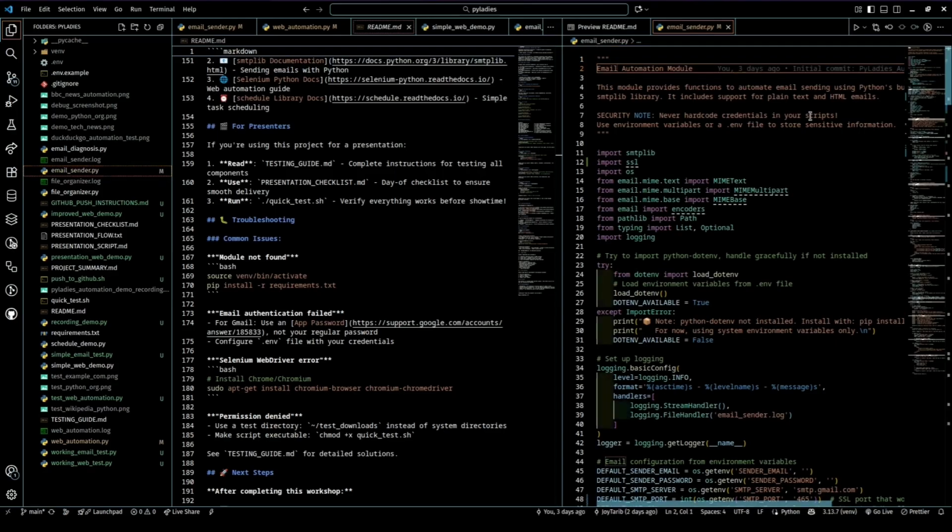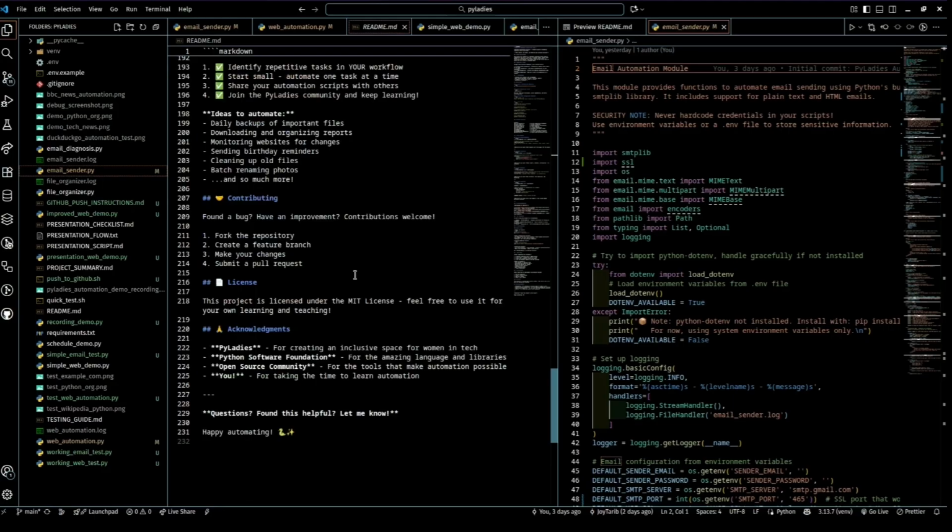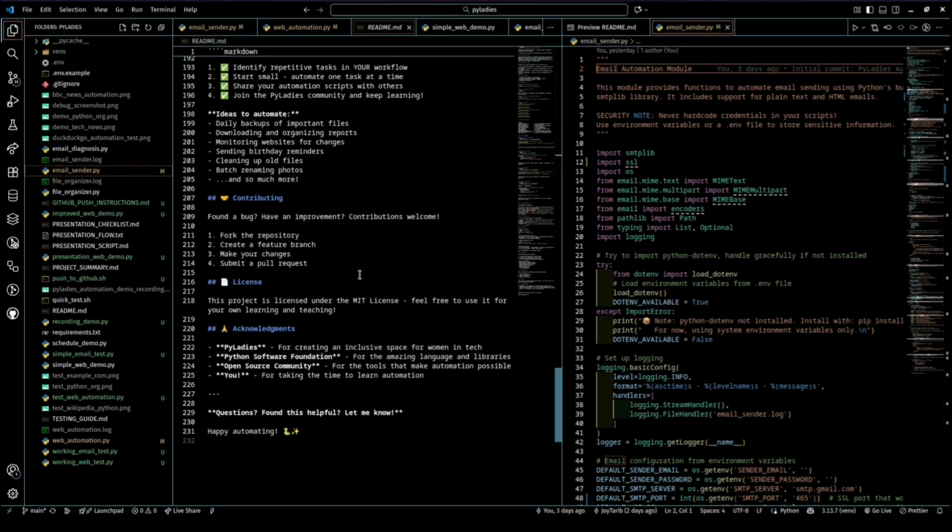And to wrap up, we've seen how to automate file organization, emails, web interactions, and scheduling, all with beginner-friendly Python. So your homework is to identify one repetitive task in your workflow, start small, maybe just organizing one folder, and then build from there. All the resources you would need have been made available for you in the README. Yes, so these are they. You can go ahead and read through these documents for the resources to help you better understand each of the libraries we are working with and their use cases.